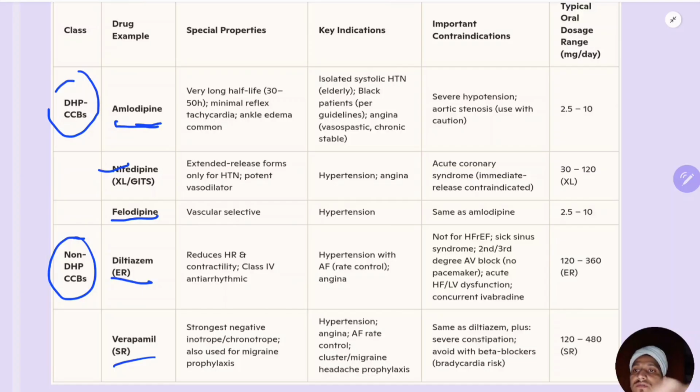Now, so that is about the indication. Here also hypertension, angina, hypertension. So they are used in angina also. That is a very important point. Angina, calcium blockers. So the newer drugs are more commonly used, not these older drugs.